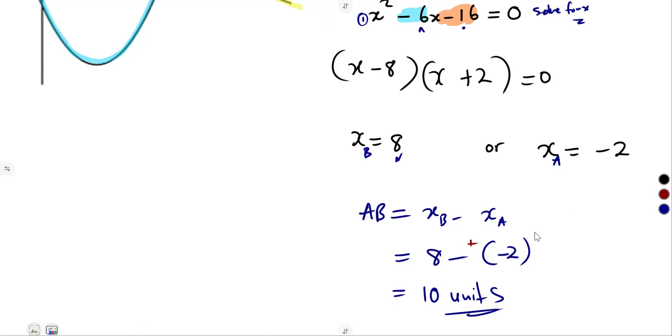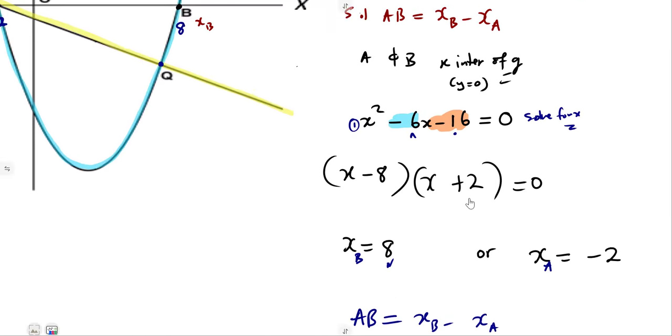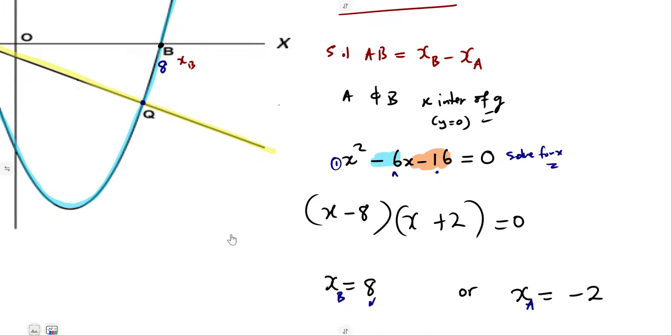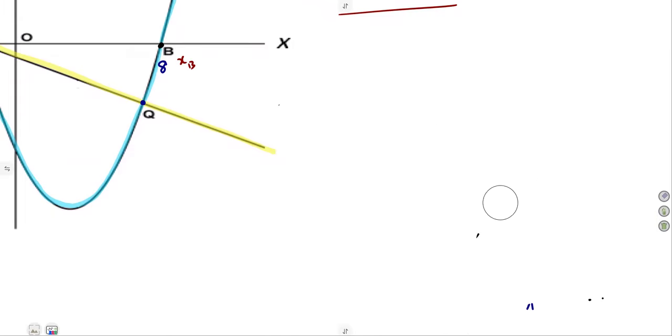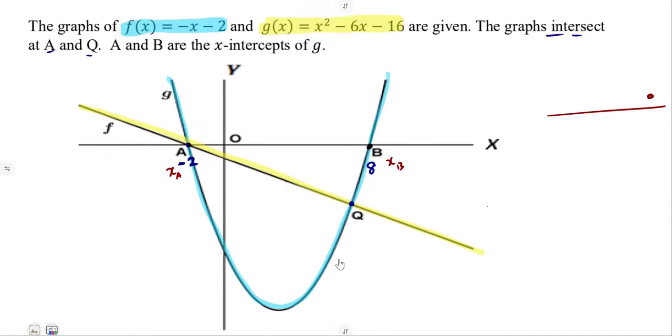Without x values, there's no way. We must have those x values. It is a horizontal distance. So by solving our equation, since those are x-intercepts, an equation can be formed from understanding that.